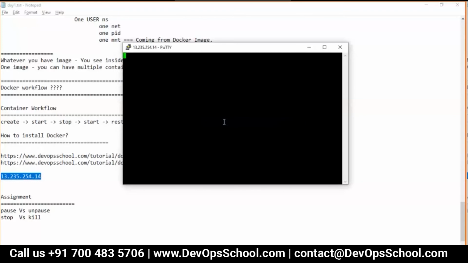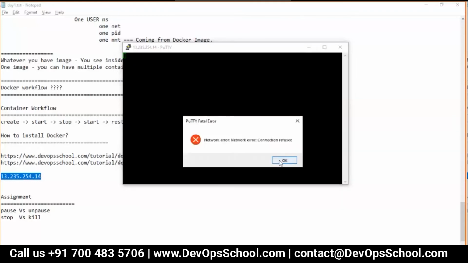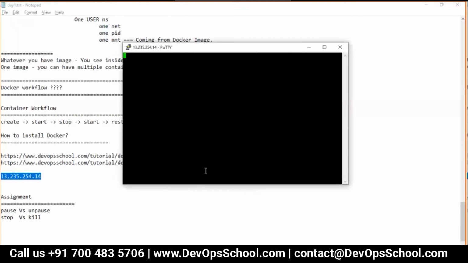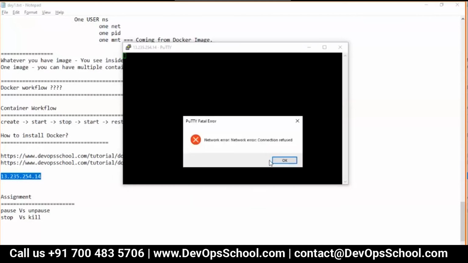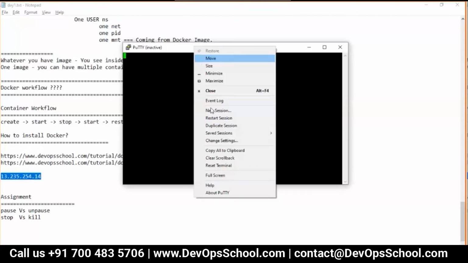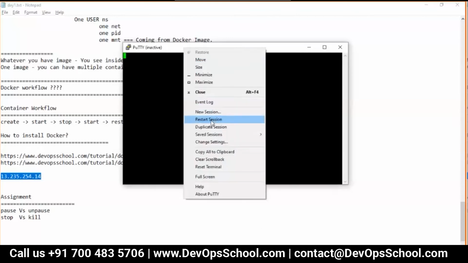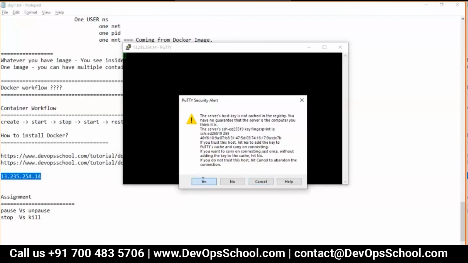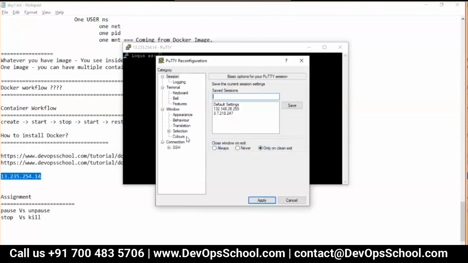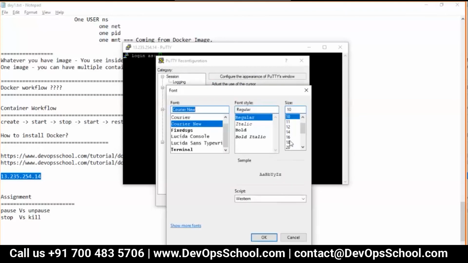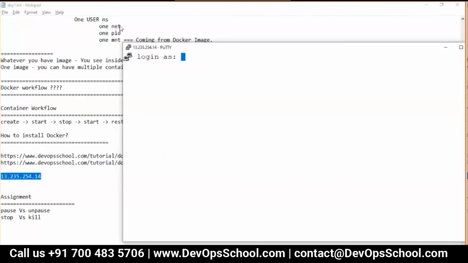I think Rajesh, you have some space in that 14. I think your IP address had some space. Oh no, that's okay. IP address is correct. It just takes a few seconds to boot up. That's all. You got it? I'll just make this view better. 16, so you can see well. Yeah.